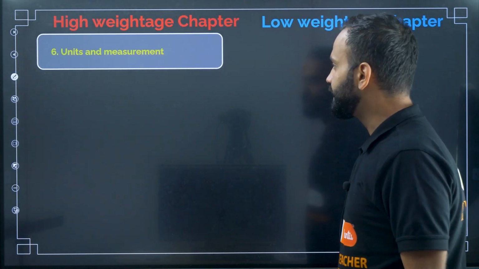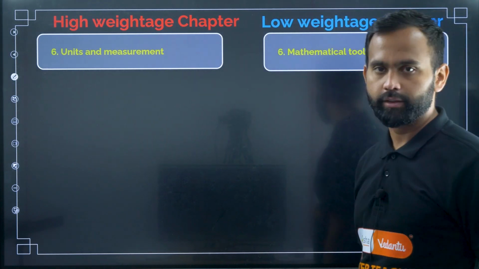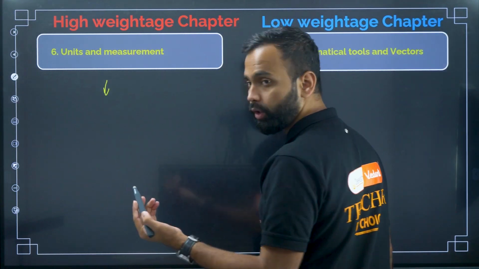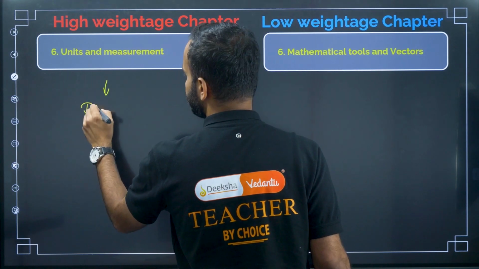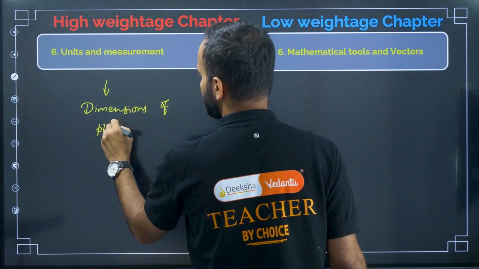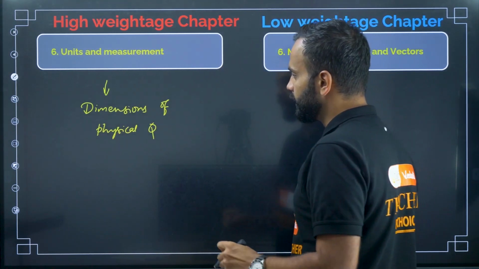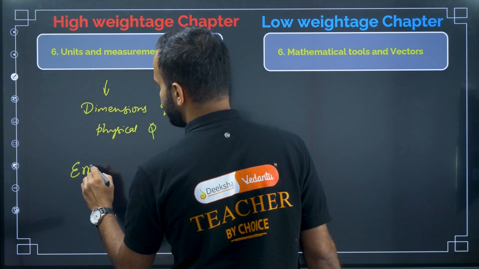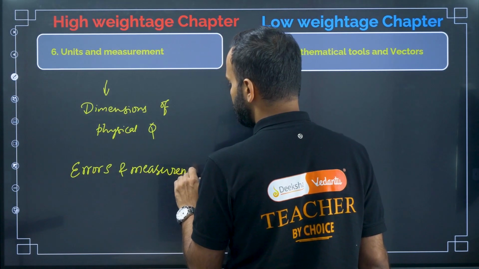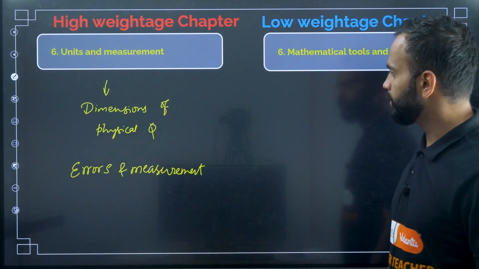In day 6, you have to read units and measurement and mathematical tools and vectors. So in units and measurements, you should know the dimensions. You should know how to find the dimensions of physical quantities. And then errors and measurement. You should know the types of errors in measurement, right?